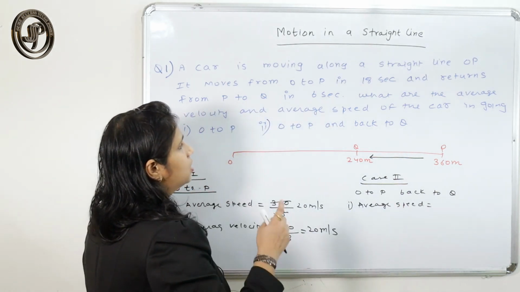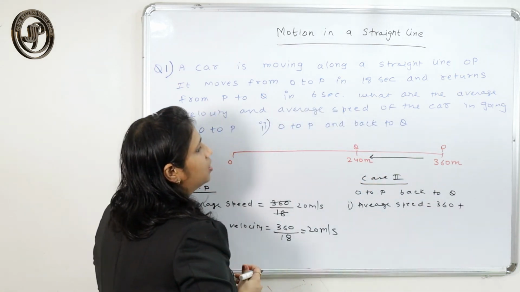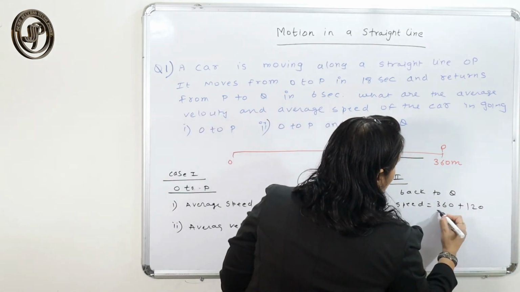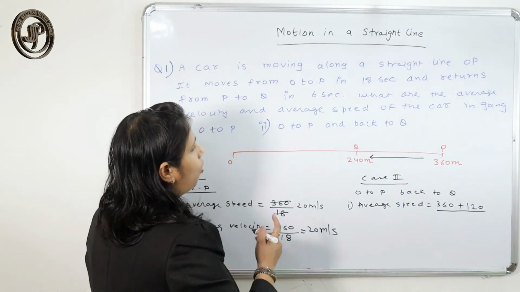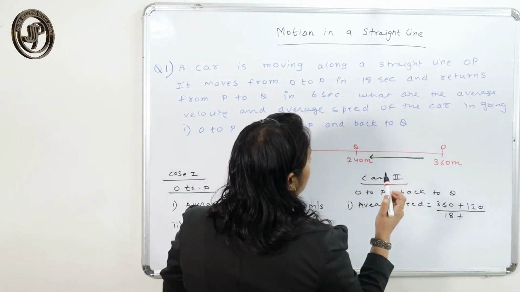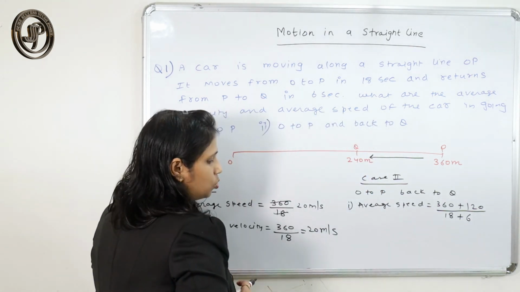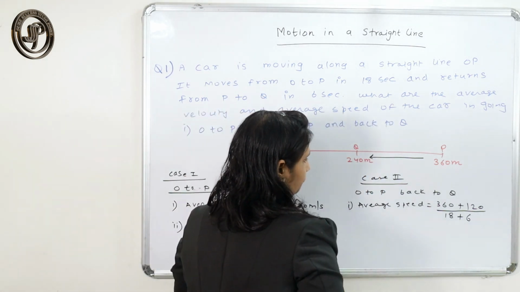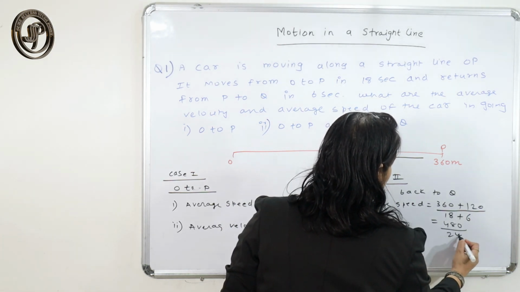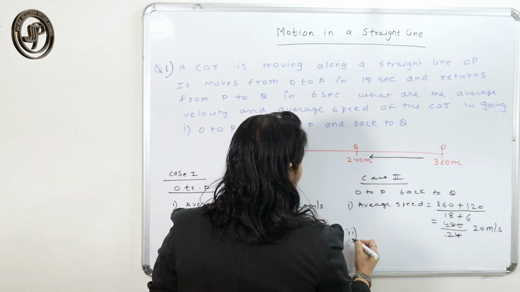The distance from O to P is 360, and the distance from P to Q is 120. The time from O to P is 18, and the time from P to Q is 6. When you add these, you get 480 upon 24, which is 20 meter per second.